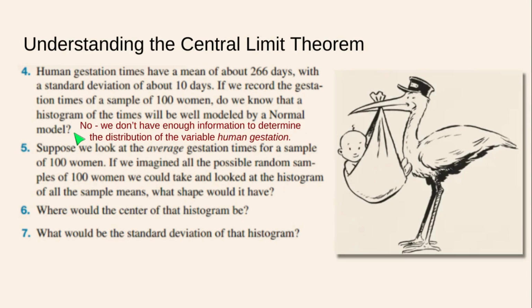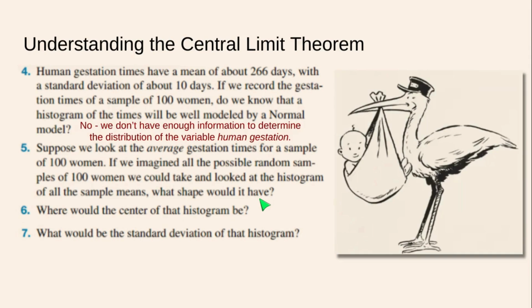Now, since gestation is a matter of human biology, usually it is safe to assume a bell-shaped distribution. However, we don't know for certain, all right? So we're not going to make that assumption quite yet. Let's look at number 5. Suppose we look at the average, italics, that's an important word, average gestation times for a sample of 100 women. If we imagined all the possible random samples of 100 women we could take and look at the histogram of all the sample means, what shape would it have?